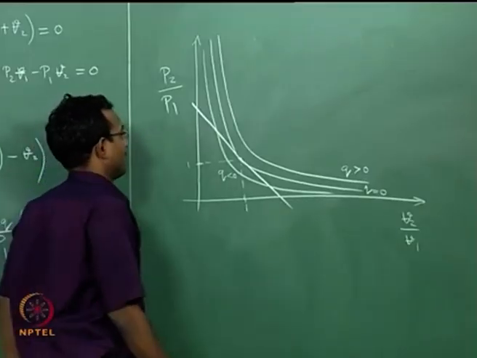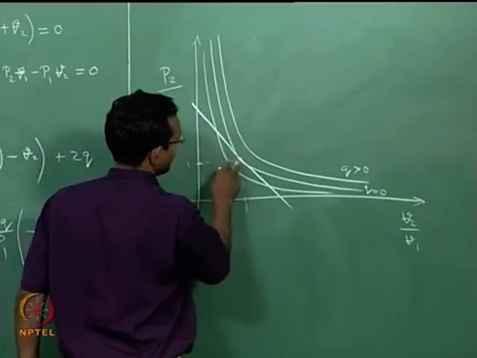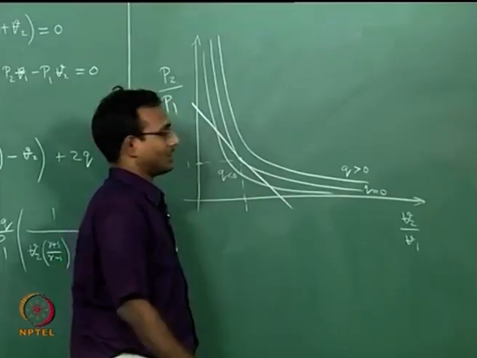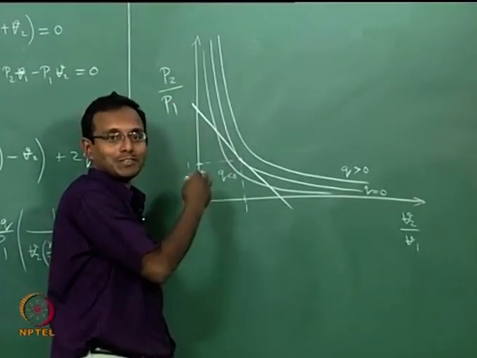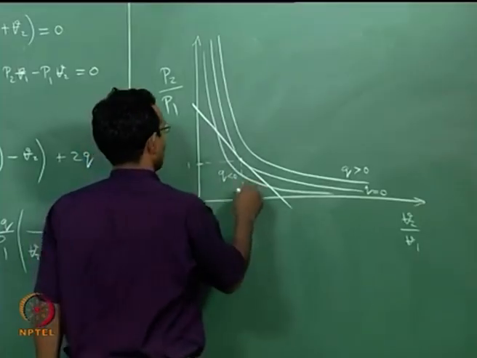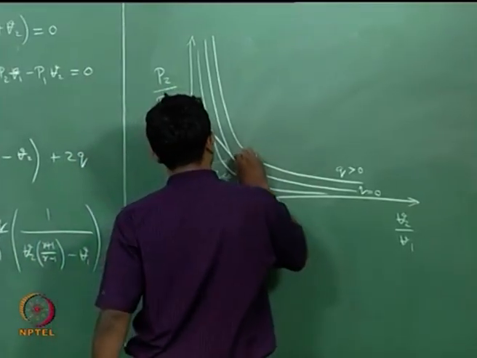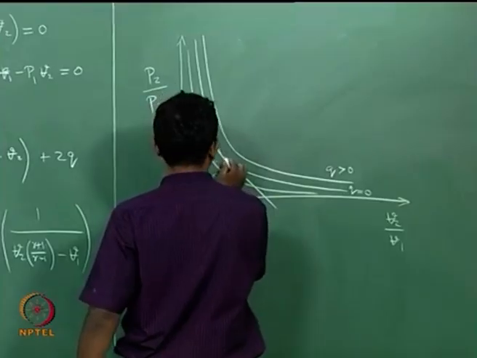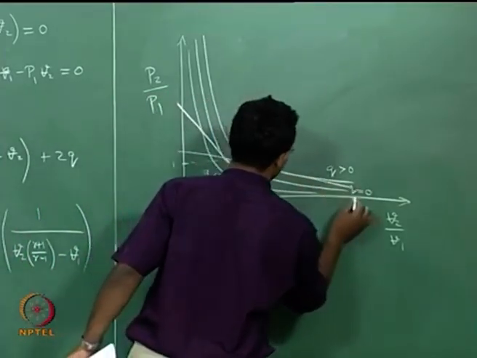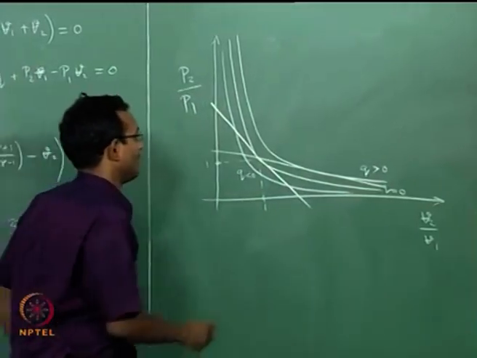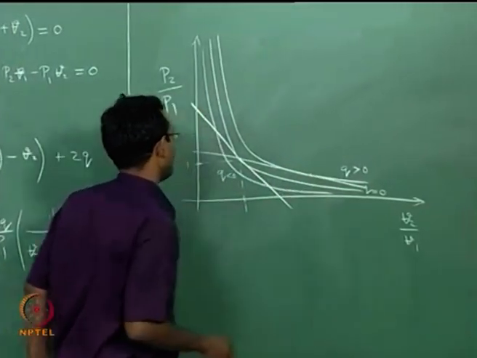Okay. I have drawn it such that it is almost tangential to this particular curve. So, it can only be cooled, it says. Heating does not give me solution, that is what I have. If I draw another slope for my Rayleigh line, let us say I will pick a very low slope, that is my Mach number is very, very small, then I will have something like this. I may be cutting at several points here.